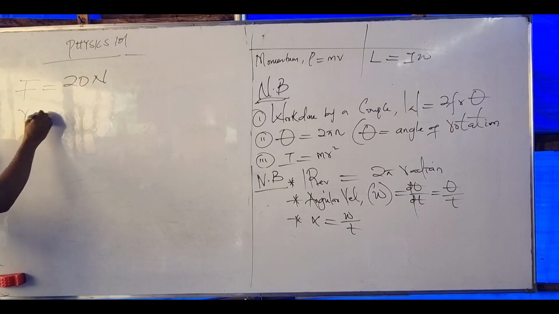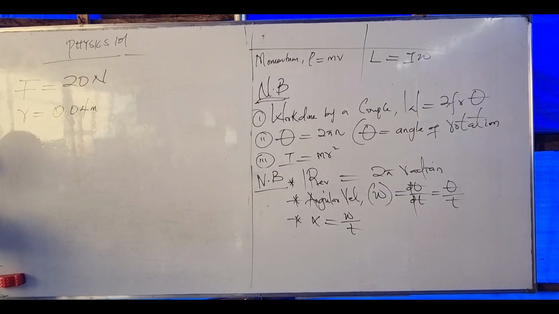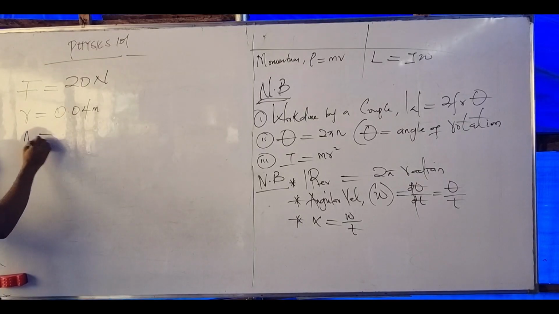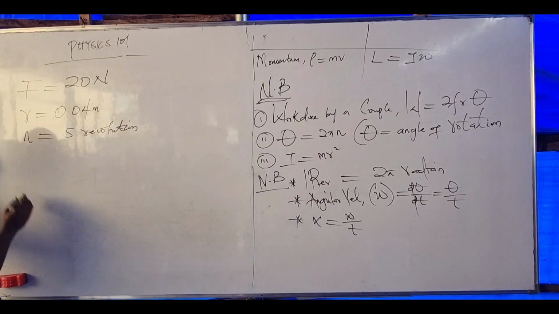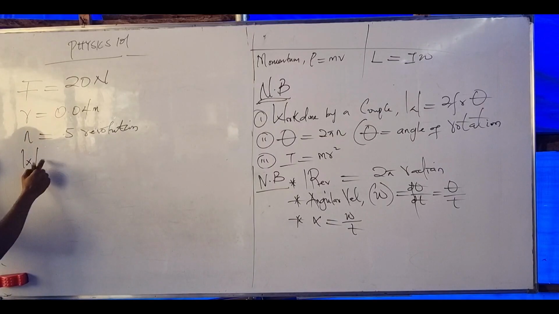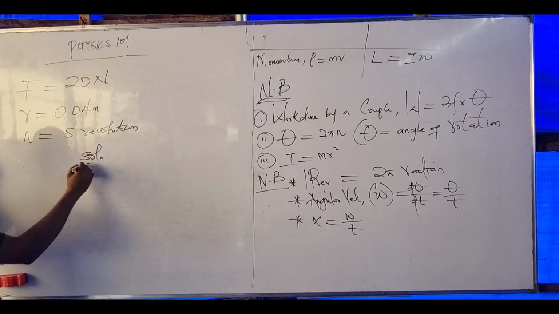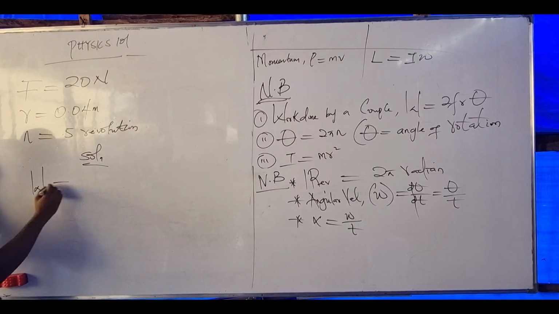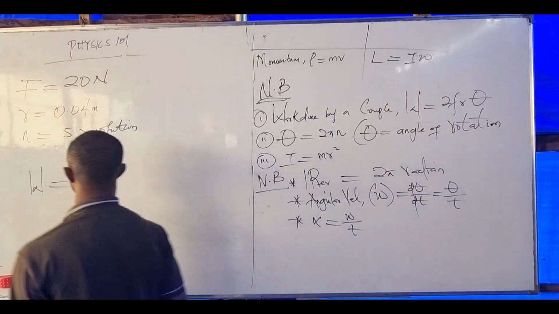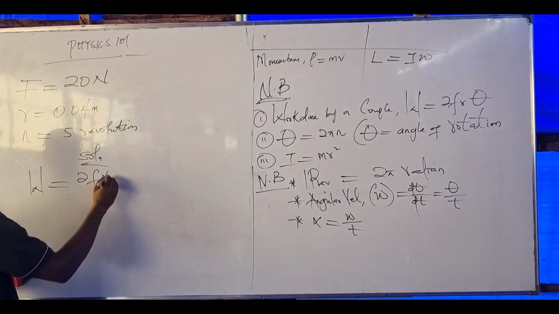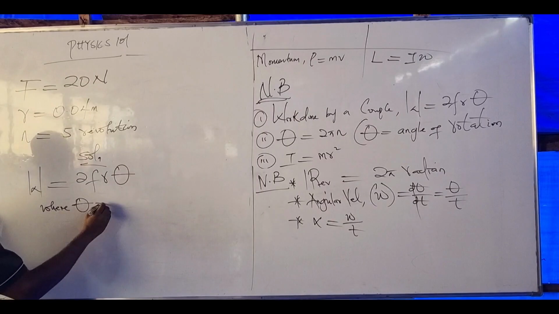What's the radius? 0.04 meter, right? Meaning my n is what? 5 revolutions. Work done by the couple, right? What's the work done by the couple? The formula is what? W equals F r theta, where theta is what?